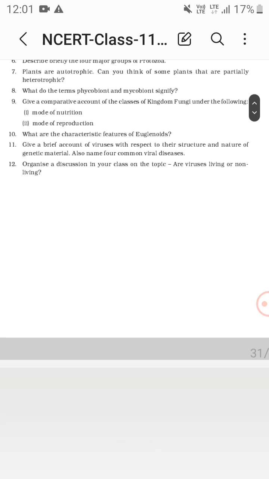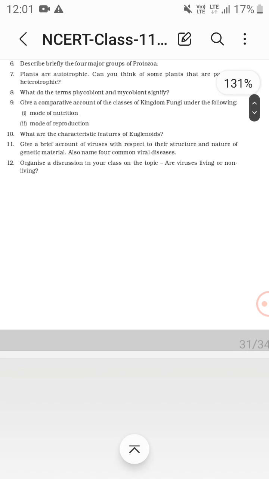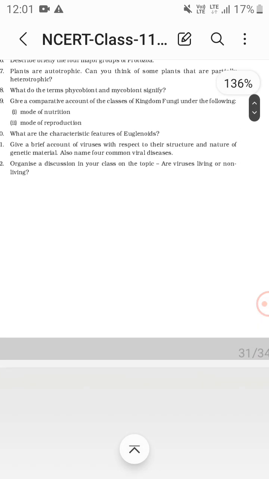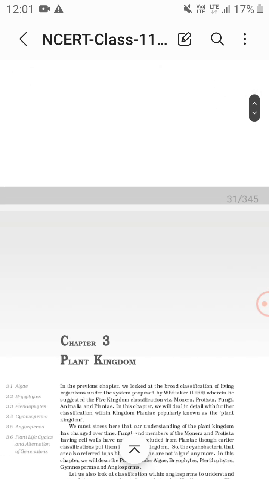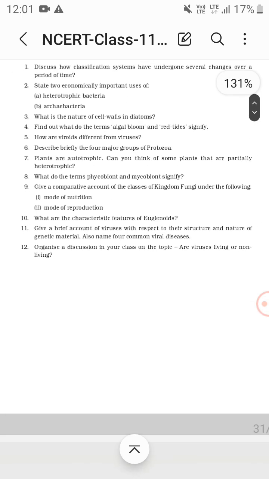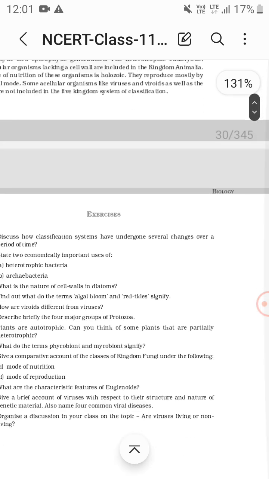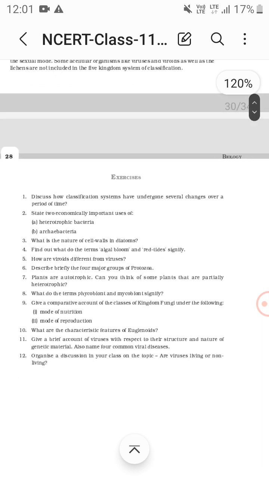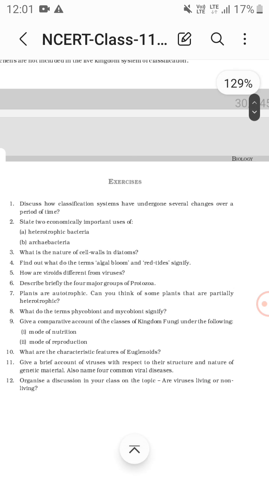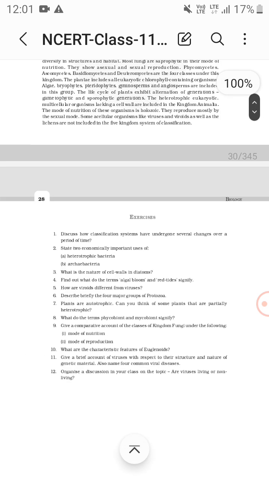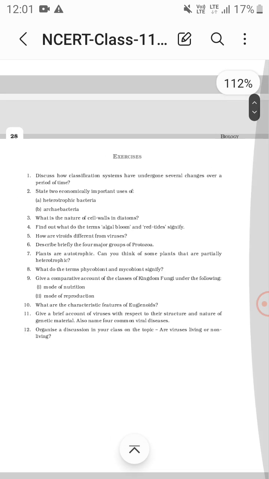Organize a discussion in your class on the topic: are viruses living or non-living? They are both. Inside the host they act as living, and outside the host they act as non-living crystalline inert substances. So this was biological classification, which includes kingdom Monera, kingdom Protista, kingdom Fungi, kingdom Plantae, kingdom Animalia, and then viruses, viroids and lichens.